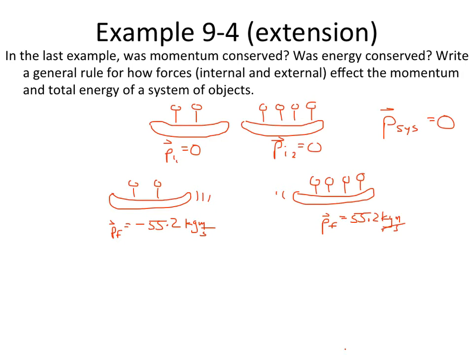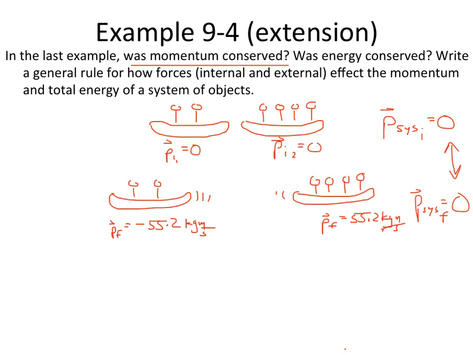What is the momentum of the system here? Momentum of the system is still 0, because these add up to the same thing as the initial momentum, and that is 0. All right, so in this way we can say that yes, momentum was conserved. The same amount of momentum beforehand, initial and final, is going to be equal. Even though the two parts of the system are moving away in different directions, the combined momentum of the whole system is going to be equal and therefore conserved.